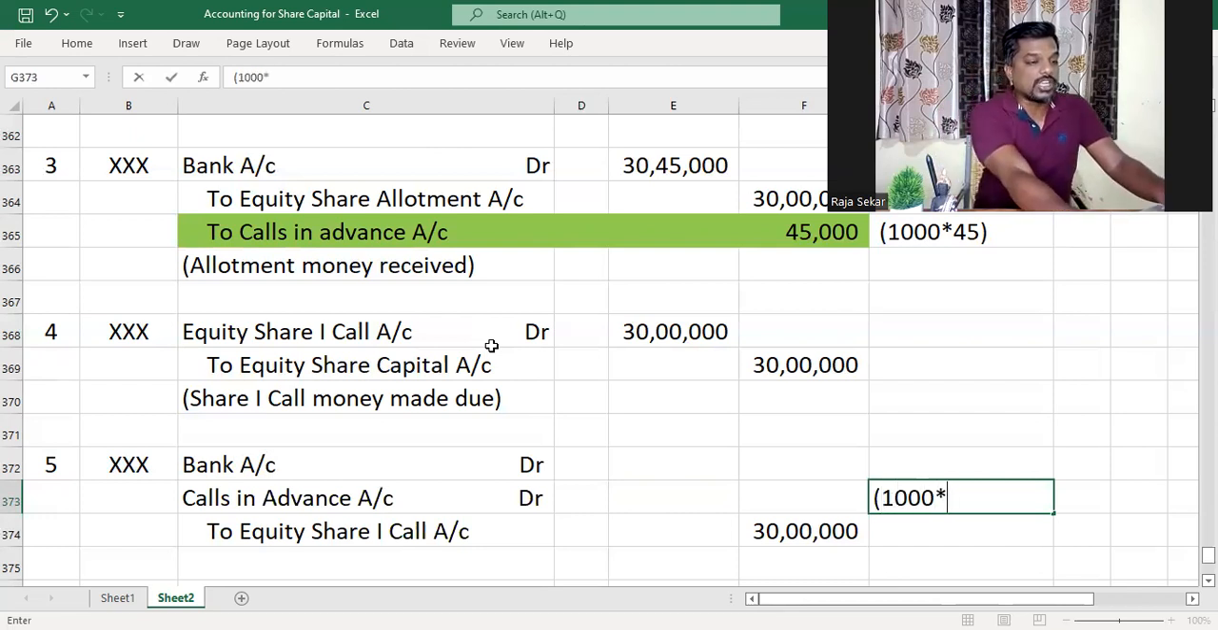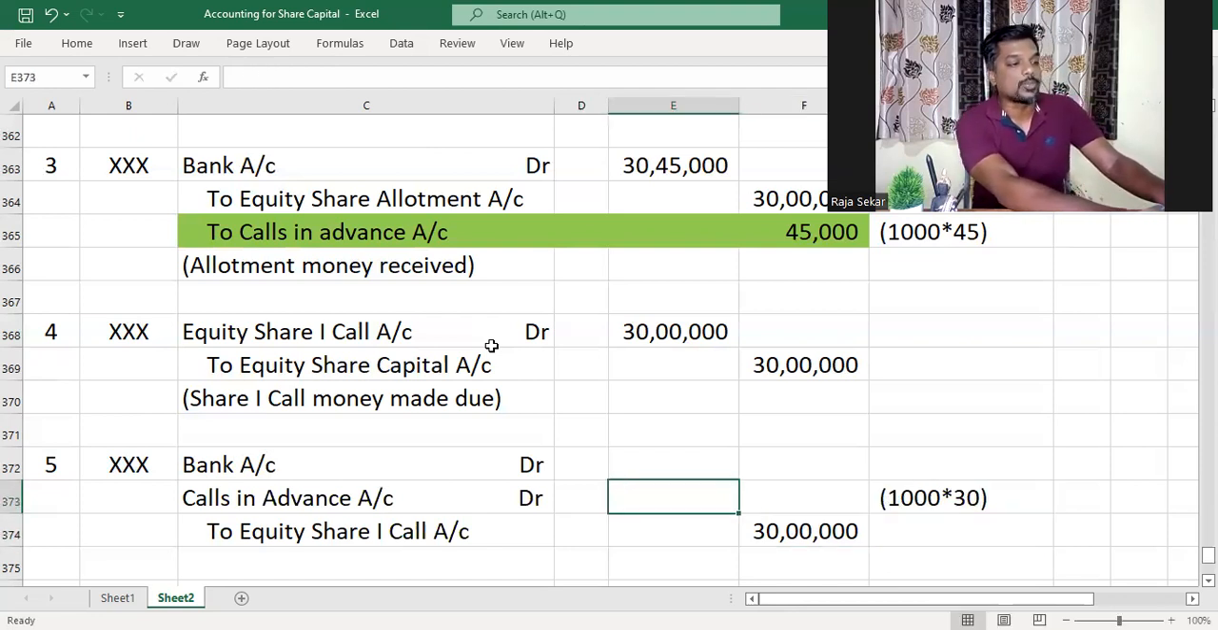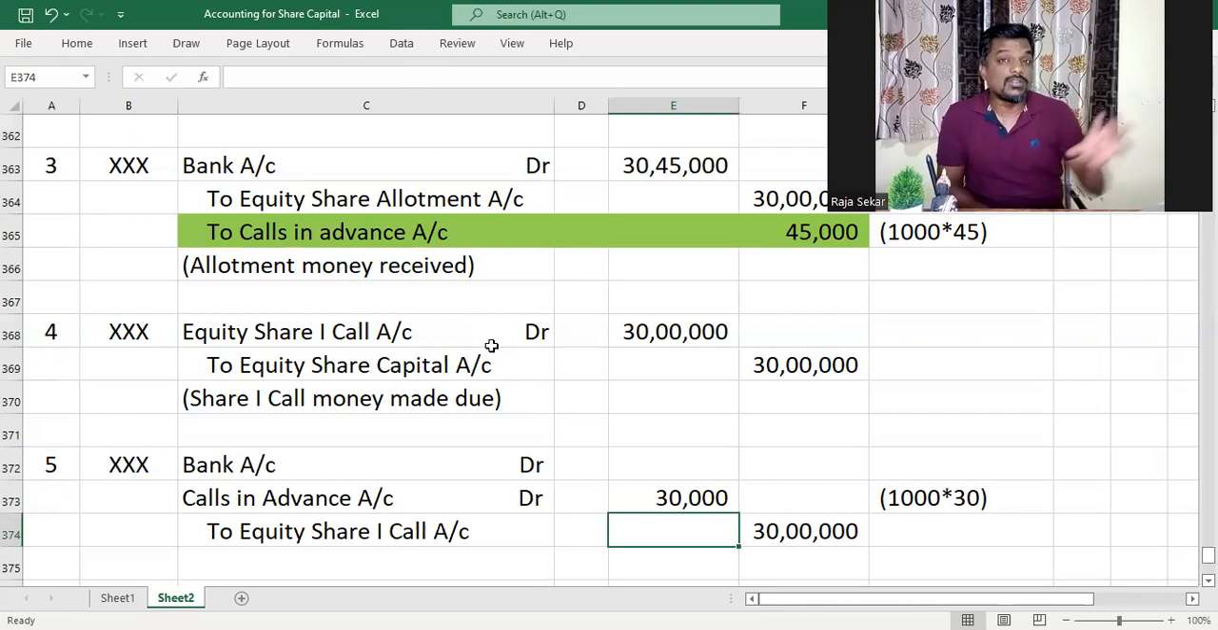He holds 1,000 shares, and 30 rupees per share is what he is supposed to pay in first call, and the amount that would be set off is 30,000 only. The remaining 15,000 will remain in calls in advance account because that has not become due. That will become due only when we make the second call due. Am I right, my dear children?